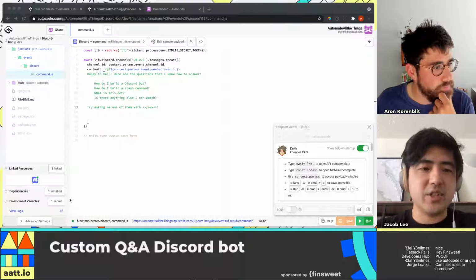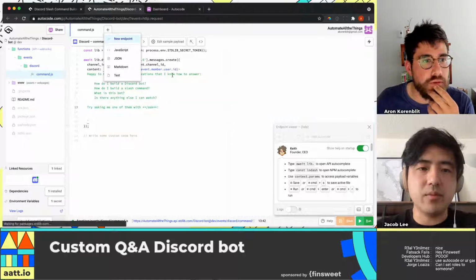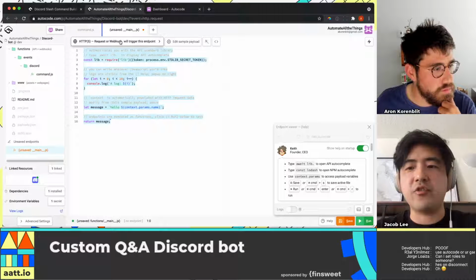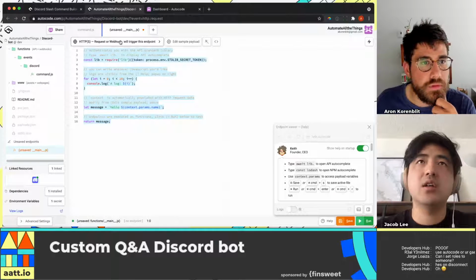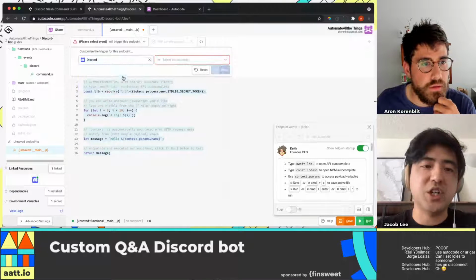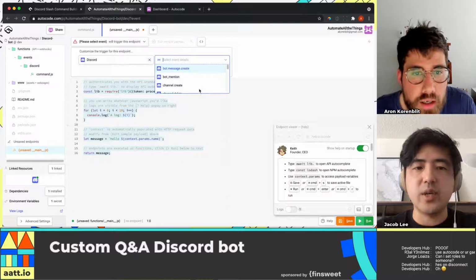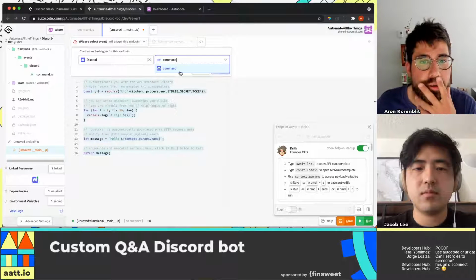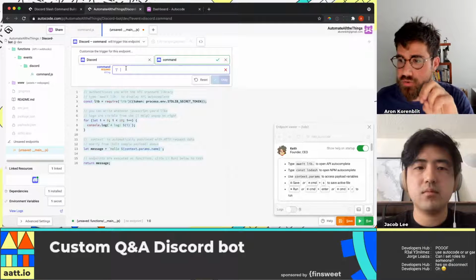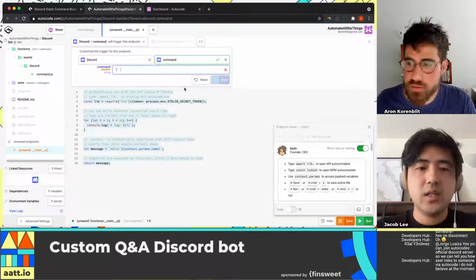Anyway, great. So let's hit that plus button in the top. Yeah, new endpoint. It's going to default to triggering from just HTTPS, which is basically like we give every endpoint that you create on Autocode a URL that you can ping to trigger it. But we're going to change this to Discord command. Yep, you got the bones of it here. So it's going to be command. We're kind of recreating what we did in the UI, but in the actual Autocode editor here. And then this one's going to be called ask.